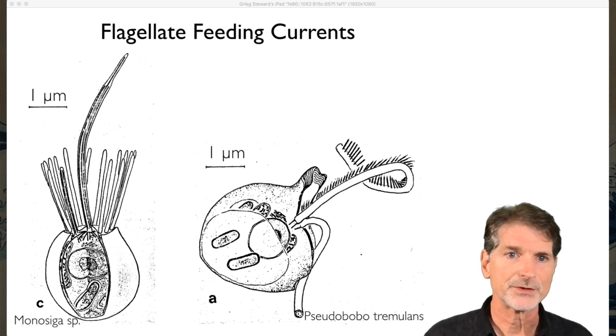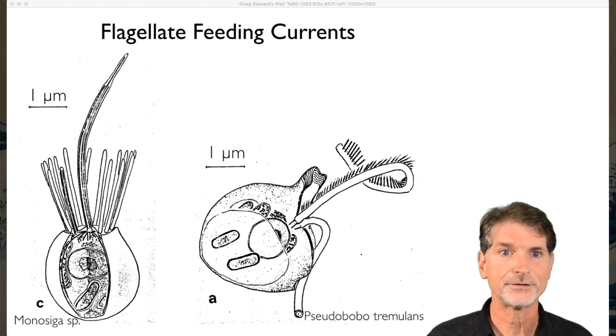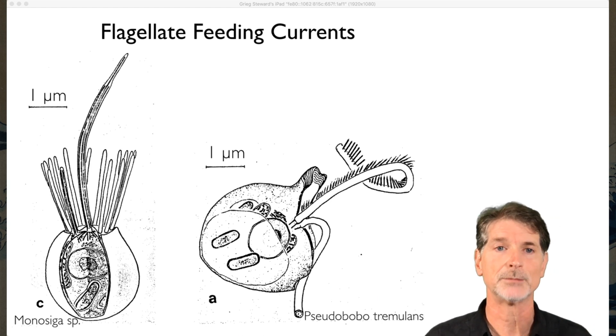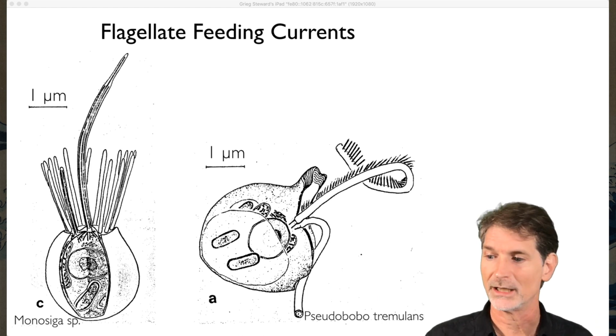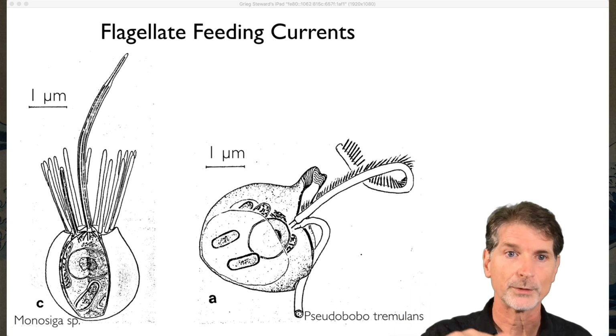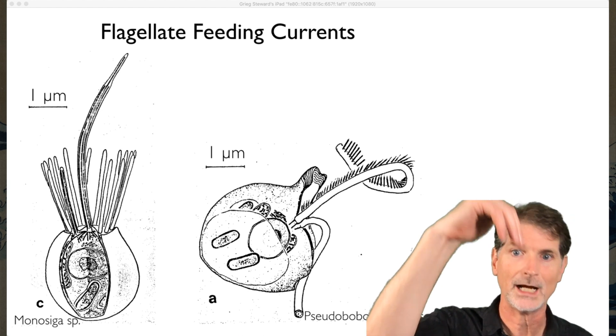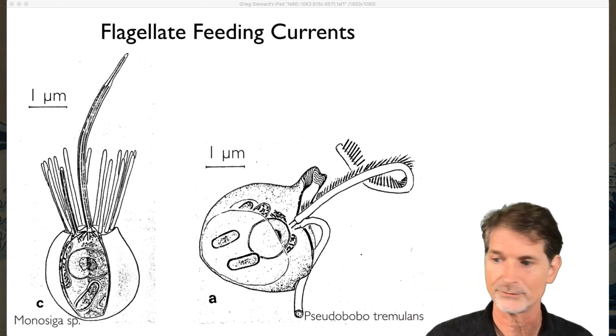Here are a couple of examples, some drawings of two different types of flagellates. You'll see the one on the left is a choanoflagellate. It's got a single flagellum and it's smooth. That kind of flagellum will propel the organism forward through the water. In this case, it's pointing down. It would propel itself downward in this image.